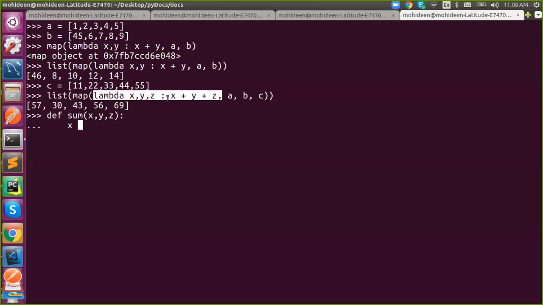What is the logic here? You need to convert this x into a normal plus function. def sum(x, y, z): return x plus y plus z. A normal function needs return, right? Yes, we have to say return. That's it. Now just convert. Just use that name. We don't need to worry about it. Just change.